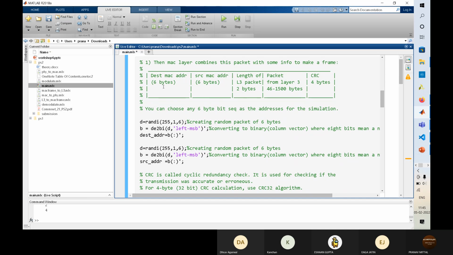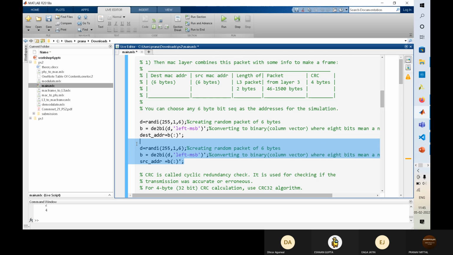Next thing was, in the data link layer we have to give the source MAC address and destination MAC address. I randomly generated both of those.